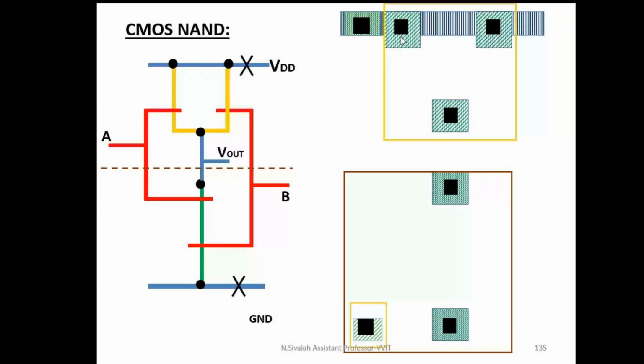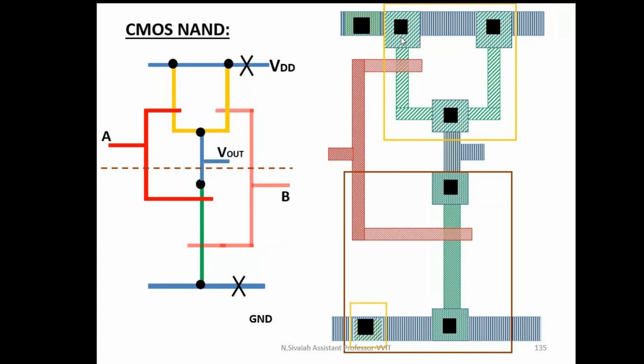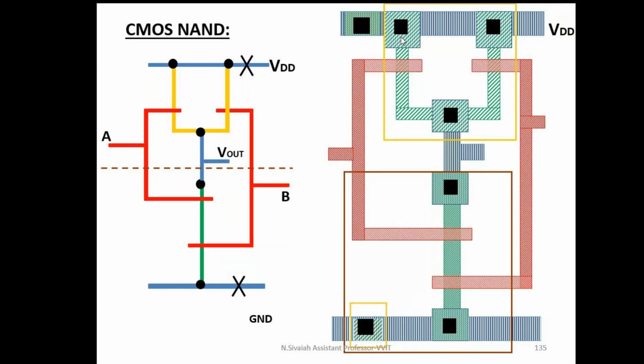This is the CMOS NAND gate. We can implement the stick diagram as it is, with the proper dimensions. That is the layout diagram only. That's why the stick diagram is called a cartoon of the layout. We can follow the same rules. Anyway, we neglect the substrate connections. The layout diagram for the CMOS NAND gate can be drawn as it is, as the stick diagram only.